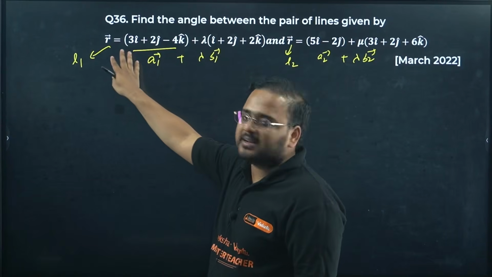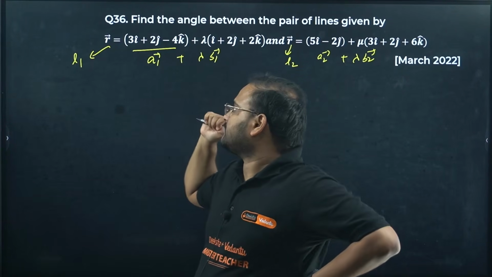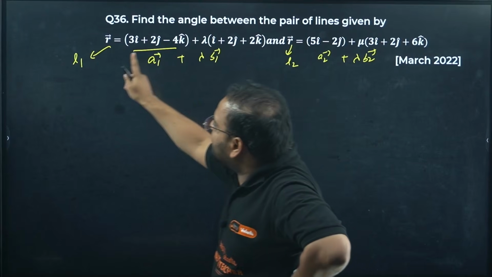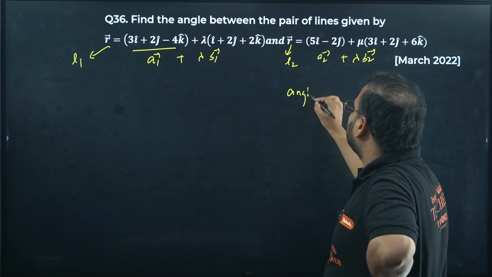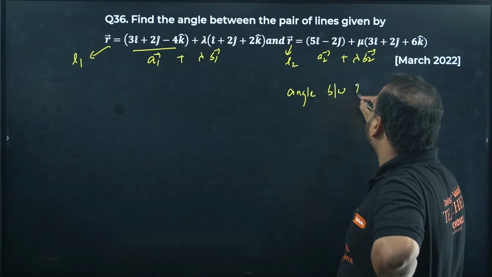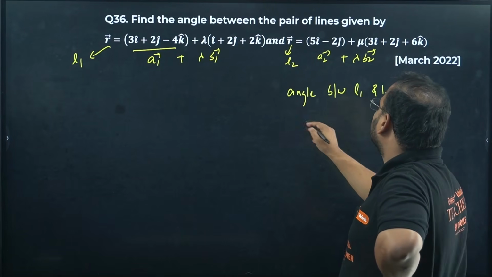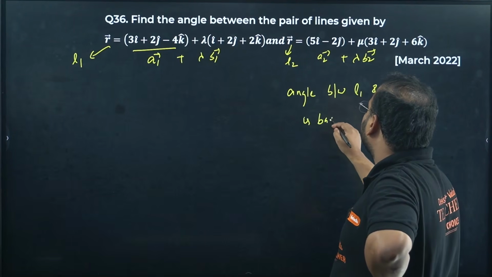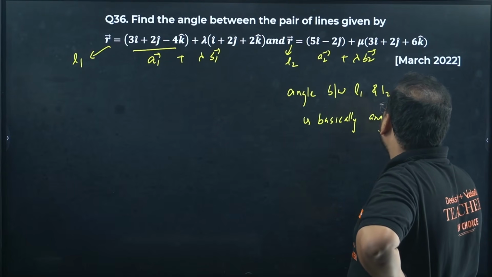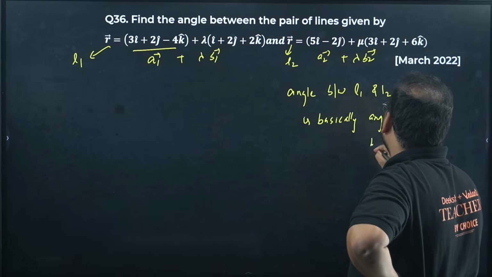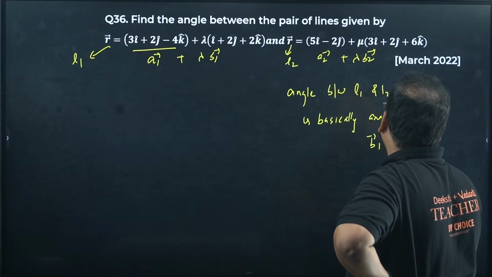So if you're writing that format in the vector form, listen to me, the angle between L1 and L2 is basically the angle between vector B1 and vector B2.